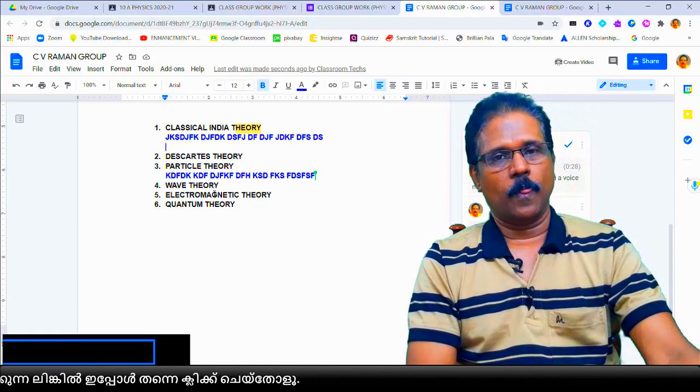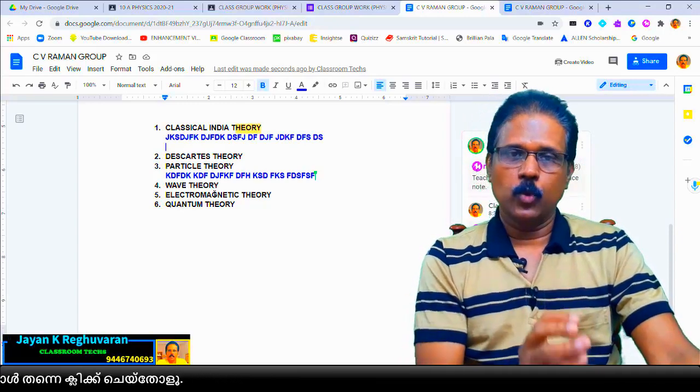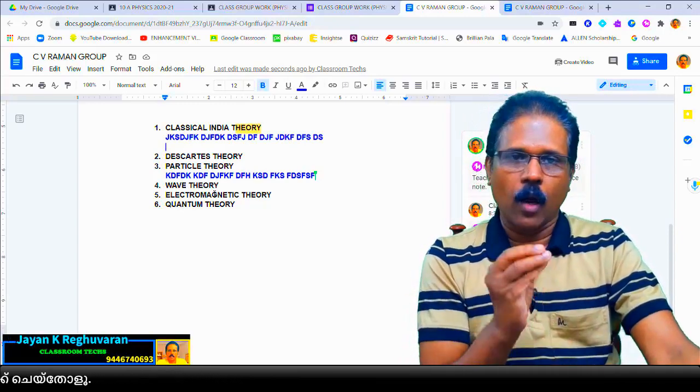in the classroom. Okay, teachers, you practice. Don't worry about how to do the group work. Don't worry, you can practice this. You can do the group work perfectly in the classroom. Okay, teachers, whatever doubt you have, you can ask as a comment. I hope you understood how to do the group work in the classroom.